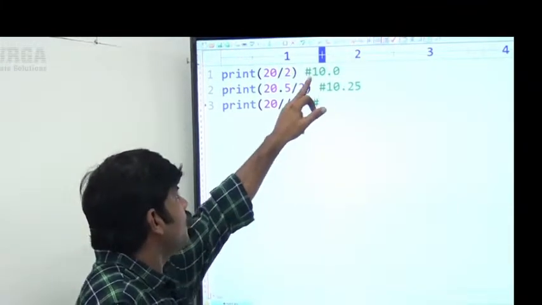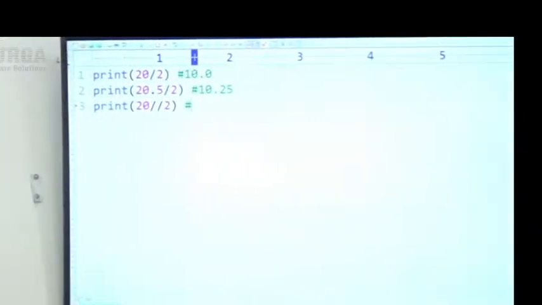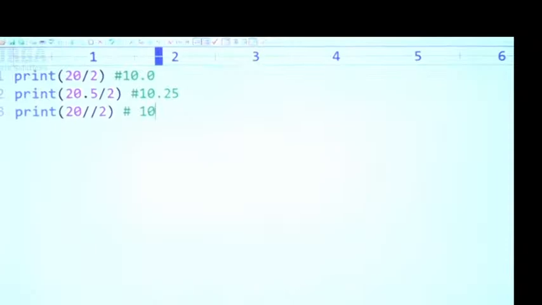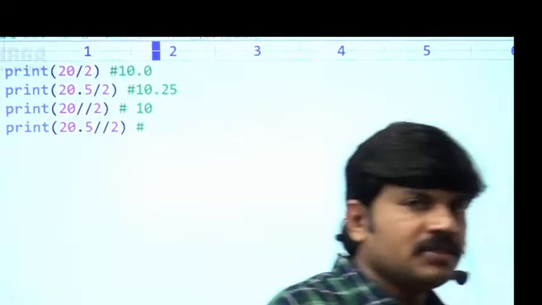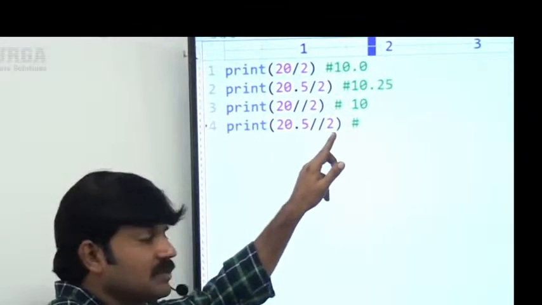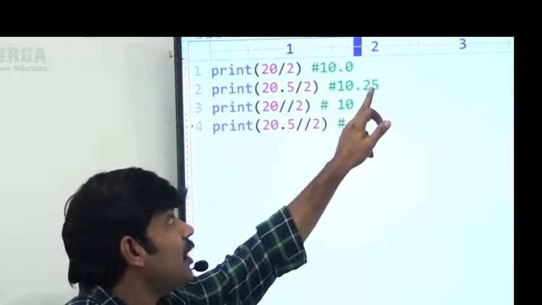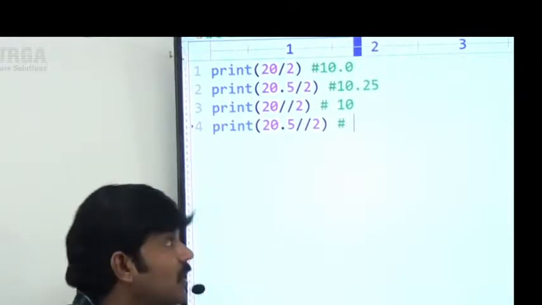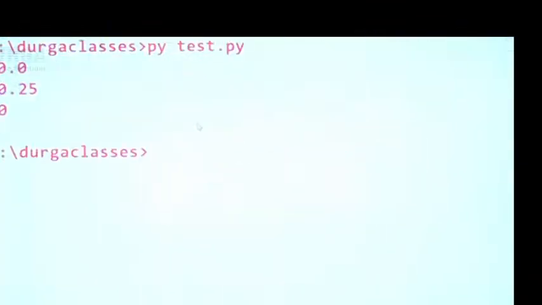So 20 by 2, 10.0, int value, floor int value means 10. What answer are we getting? 10 is the answer. Okay, 10 itself is the answer, sir. Next, 20.5 floor division 2. Sir, at least one argument is a float, so the result is always float. So 20.5 by 2 is 10.25, and the floor value, the answer is always 10.0. Remember this one. 10.0. Have a look once.